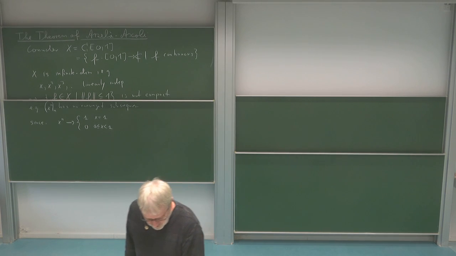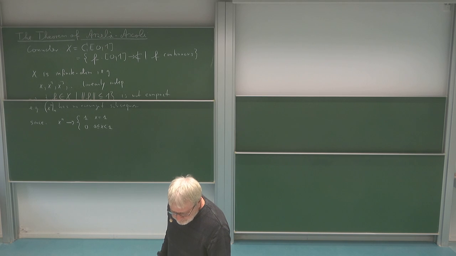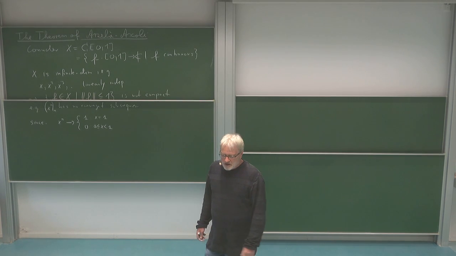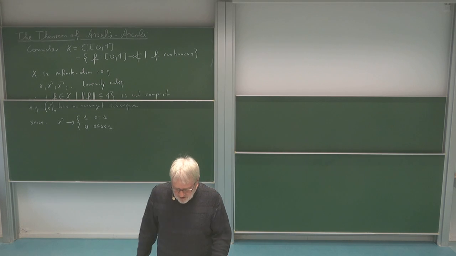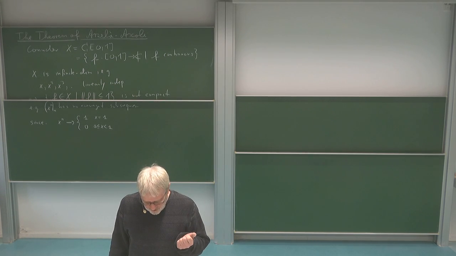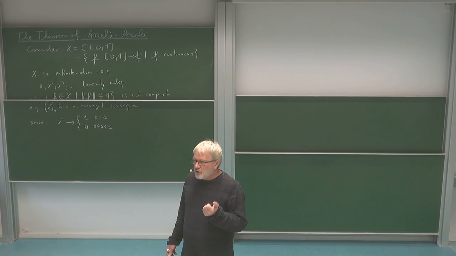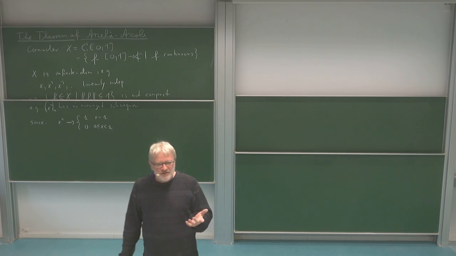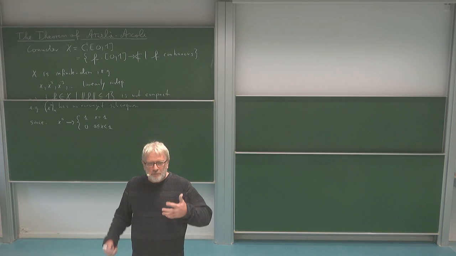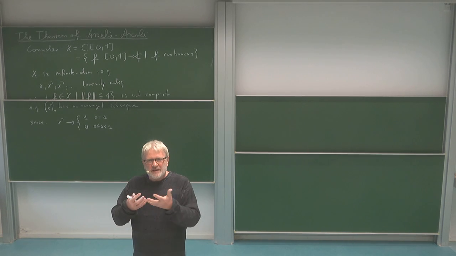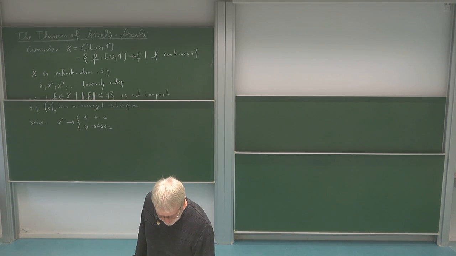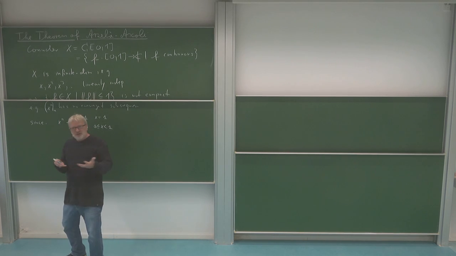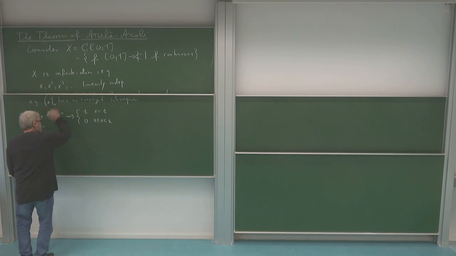compact. Okay, and so in order to understand this, let us look at convergent sequences. If I have a convergent sequence, then this sequence should have a property which compact sets should also have. Okay, so let us consider this as a motivation for the additional property which we need for compactness.